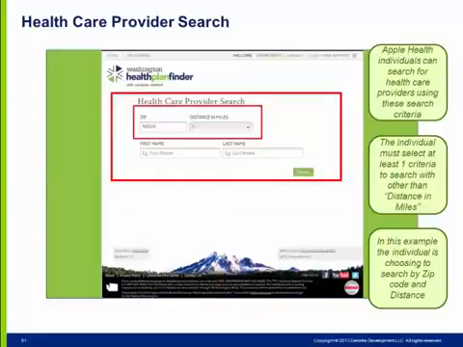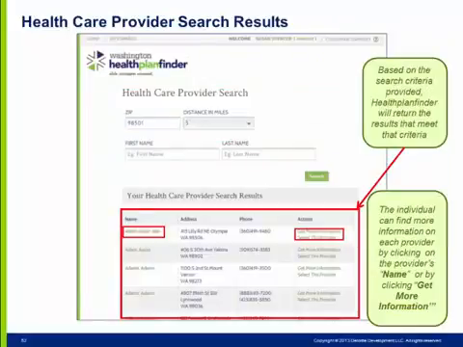Apple Health individuals can search for healthcare providers using these search criteria. The individual must select at least one criteria to search with, other than distance in miles. In this example, the individual is choosing to search by zip code and distance. On this page, individuals can also add a provider's first and/or last name if they are searching for a specific person. Based on the search criteria provided, Healthplanfinder will return the results that meet that criteria.